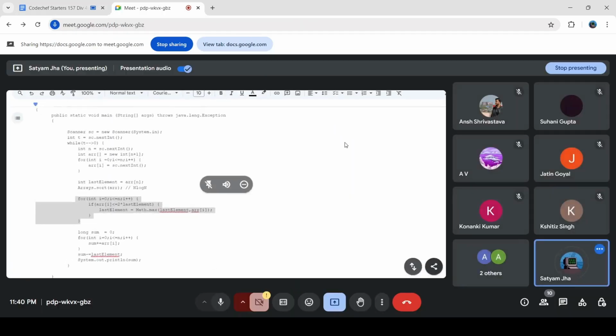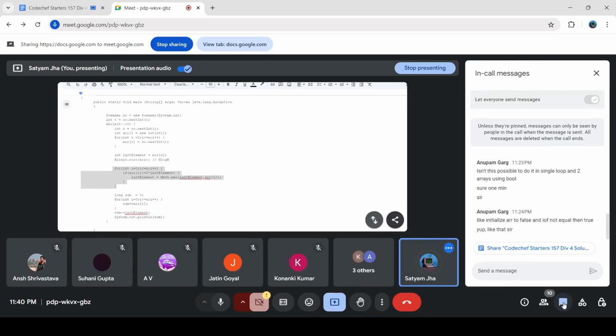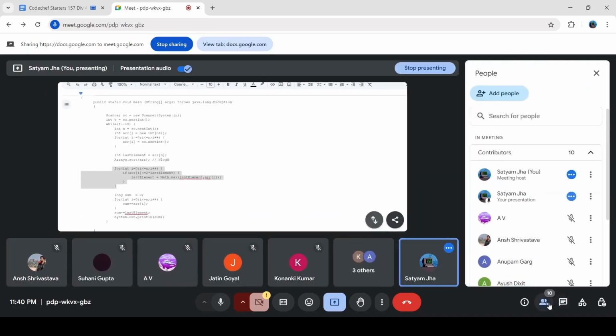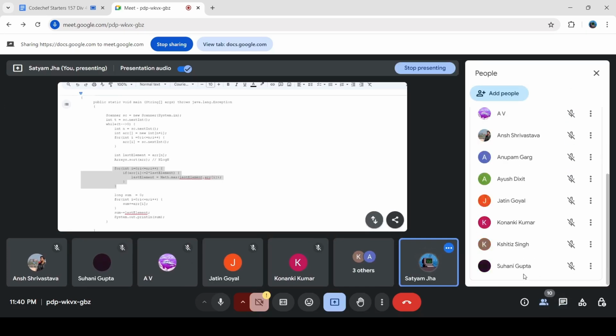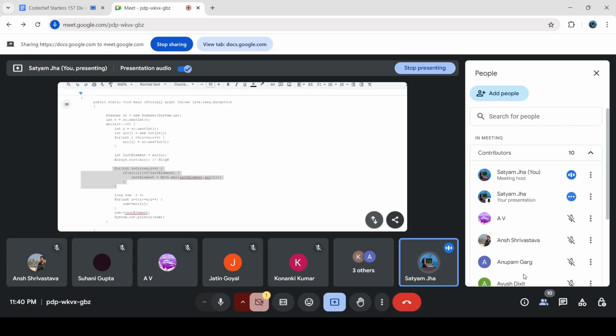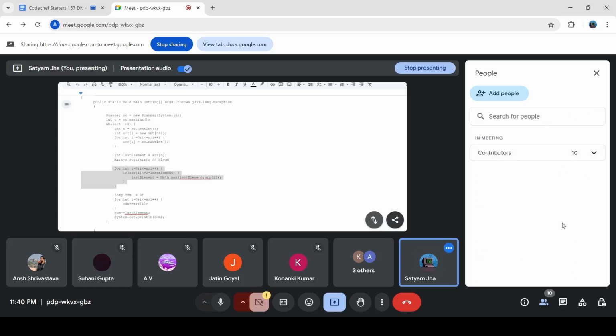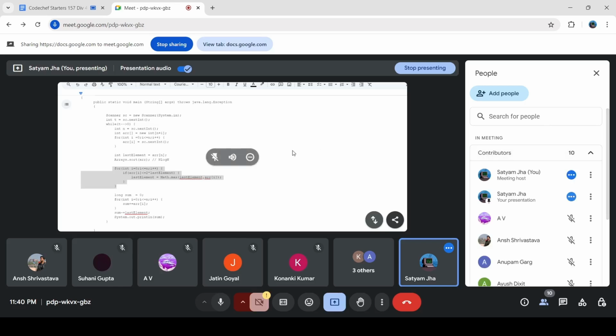So any doubts, please tell, because it's possible that this approach might be a bit confusing. So if there is no doubt, then that's great. But so any doubt?